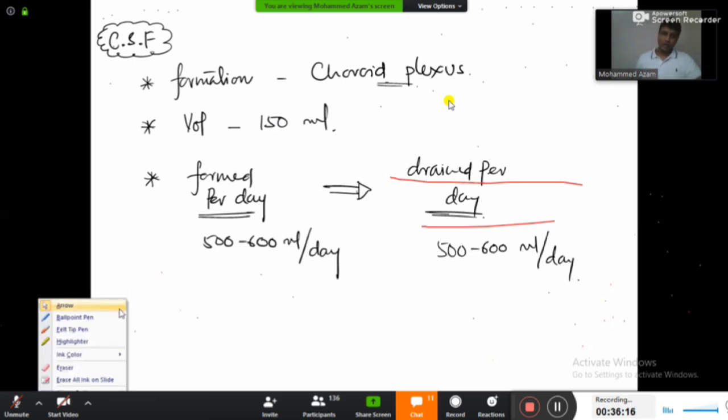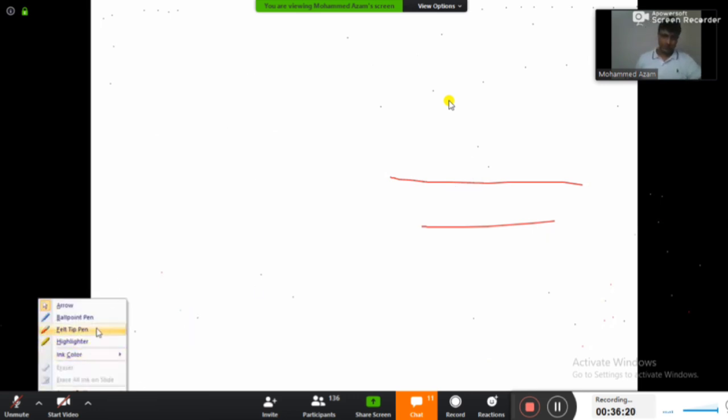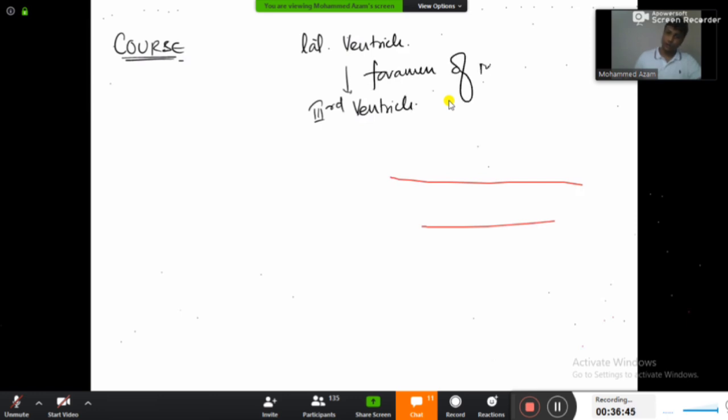Okay. And now welcome to the most important thing, that is the course. So please write down the next side heading as course. Let's see how CSF travels. ठीक है. See, most of the CSF will be formed in the lateral ventricles. From the lateral ventricle, the CSF will go into the third ventricle. How? Via the foramen of Monro.